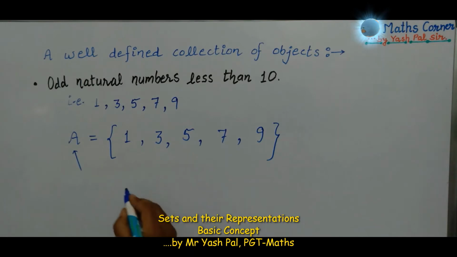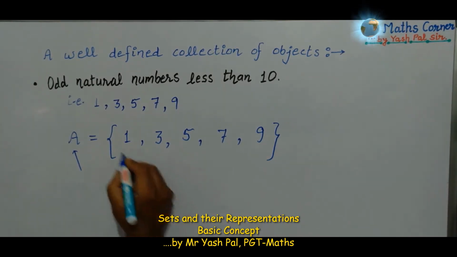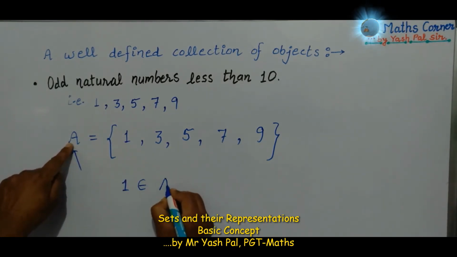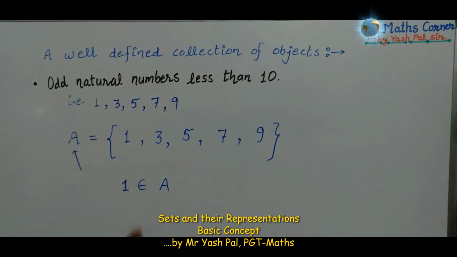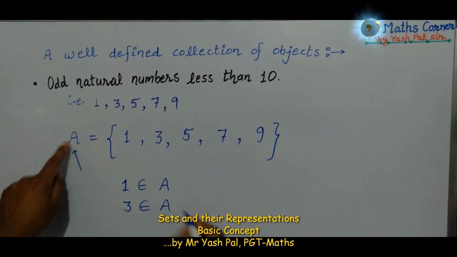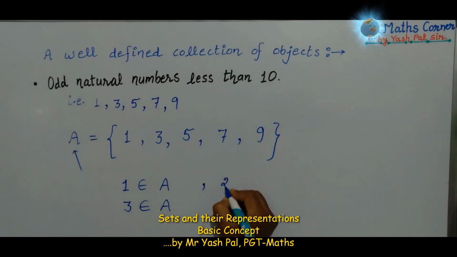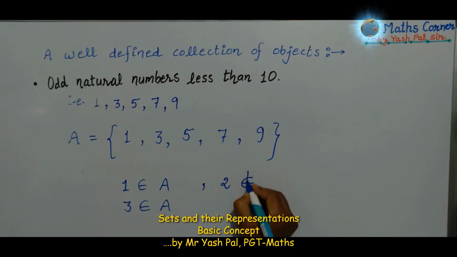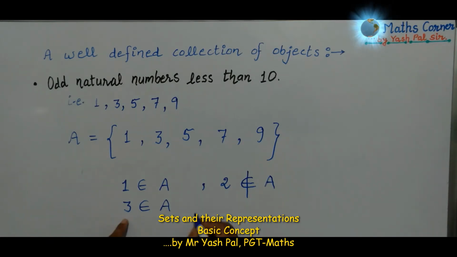Here we say 1 is an element which belongs to the set A. This symbol means belongs to. 3 is also an element of set A, so we write 3 belongs to A. 2 is not an element of this set, so we write 2 does not belong to set A. 4 is not an element of set A, so 4 does not belong to set A. Like this, 5 belongs to A, 6 does not belong to A, 7 belongs to A, 8 does not belong to A, 9 belongs to A, and 10 does not belong to A, etc.